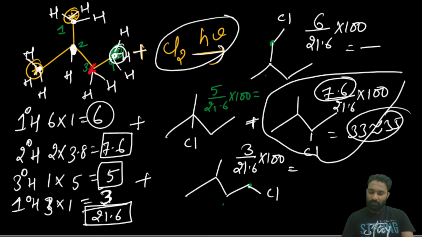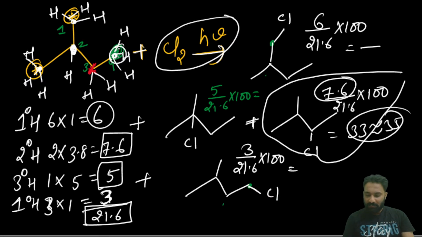Done. Now this is a very important reaction of alkanes. Whenever alkanes are given with Cl2 in the presence of hv or heat, you should not decide blindly. You have to decide on the basis of selectivity ratio. Then if bromine is given, you can blindly go for the 3 degree.